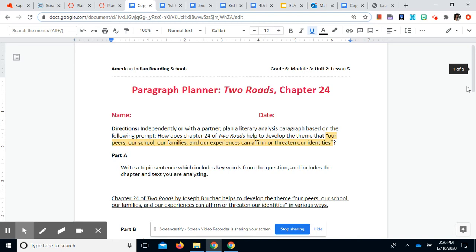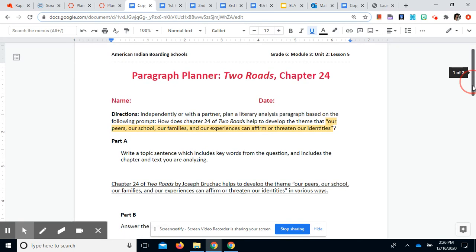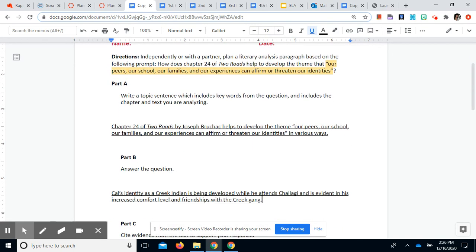So the directions are to plan a literary analysis paragraph based on the following prompt. How does chapter 24 of Two Roads help to develop the theme that our peers, our school, our families, and our experiences can affirm or threaten our identities? Part A says write a topic sentence which includes keywords from the question and includes the chapter text you are analyzing. So that topic sentence, we've got chapter 24 of Two Roads by Joseph Bruchac, helps to develop the theme. Our peers, our school, our families, and our experiences can affirm or threaten our identities in various ways.